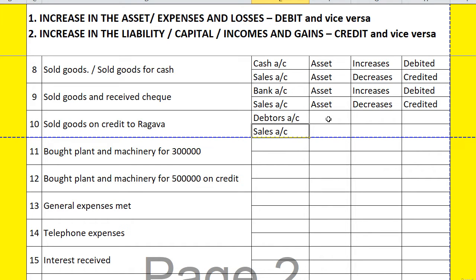Debtors is an asset. That is, when we have to collect money, it is naturally an asset. Sales is also an asset. Let me take sales first and then go to debtors; it will be easier for you. When we are selling, the goods are decreasing, so it has to be credited. And naturally the debtors increase.